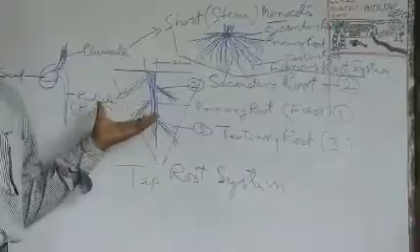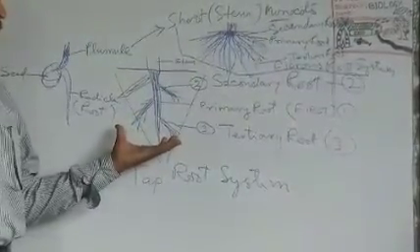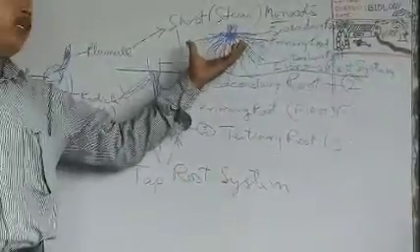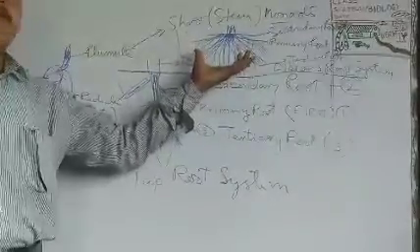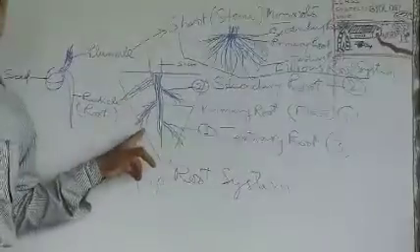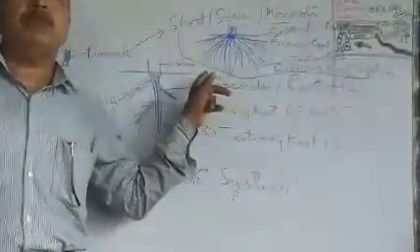If the leaf has reticulate venation, the root system will be the taproot system. If the leaf has parallel venation, there will be the fibrous root system. So remember: reticulate venation, taproot system; parallel venation, fibrous root system, right?